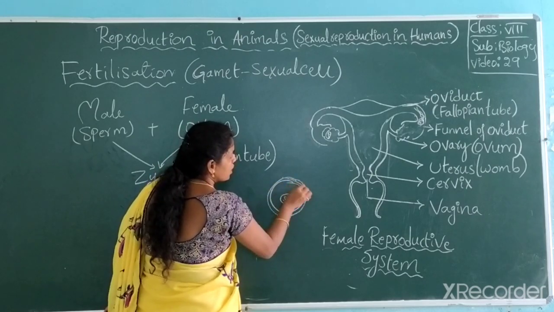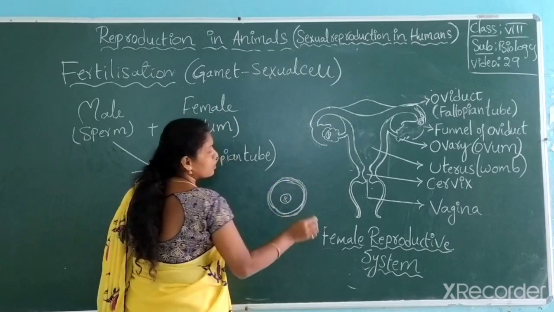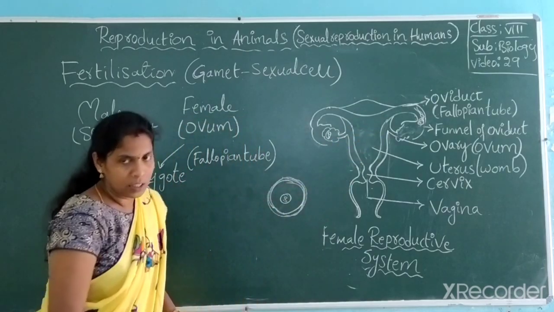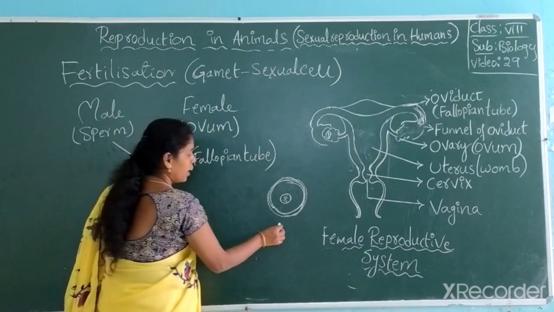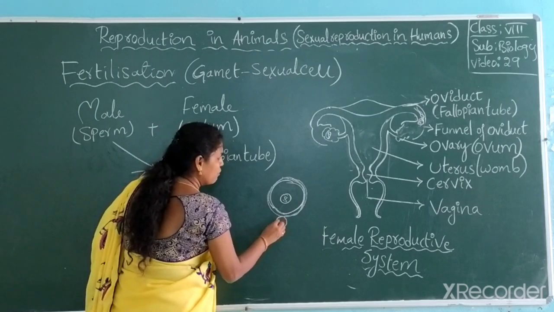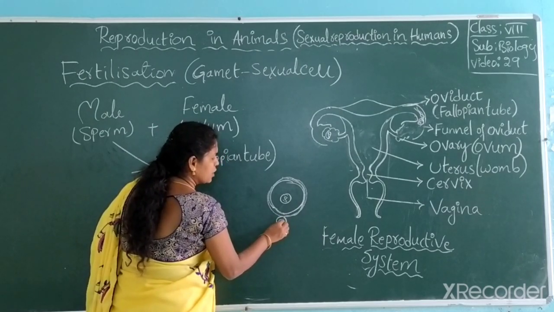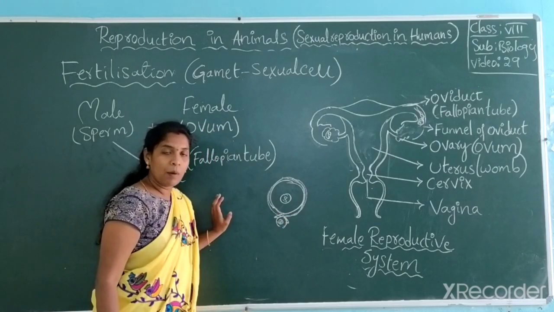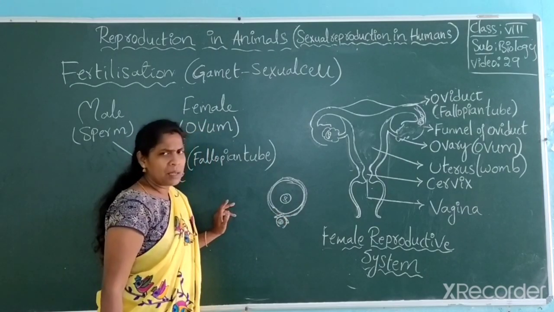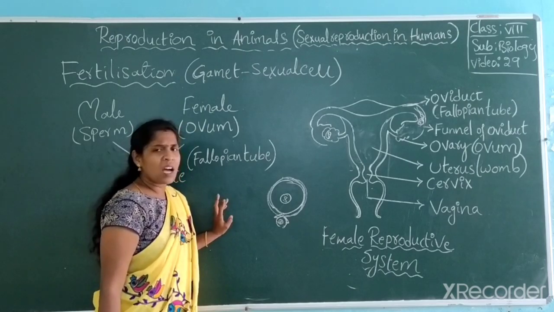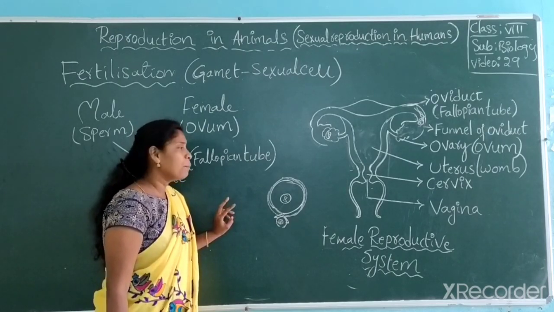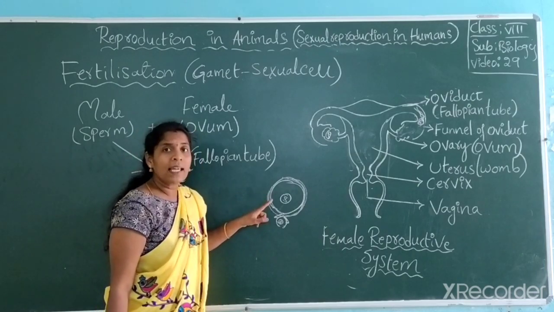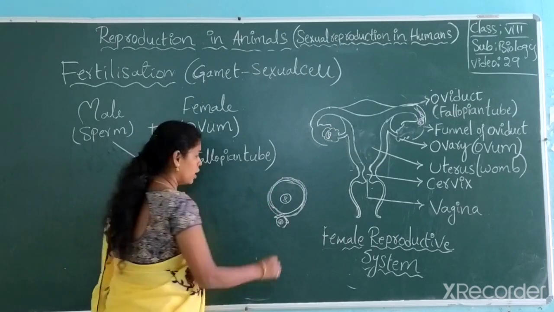Your outermost jelly-like coat is present. Then the sperm enters there in the fallopian tube. Got it? And only one sperm can enter into the inside of the ovum. Remember always. Maybe sometimes luckily 2 sperms or 3 sperms may enter, but always only one sperm is allowed into the ovum. Got it?